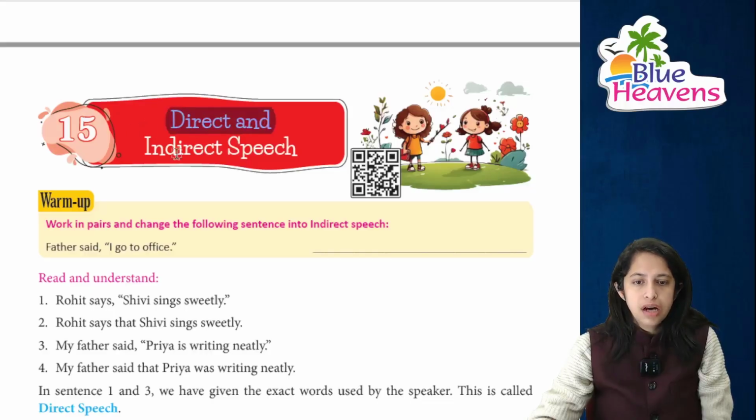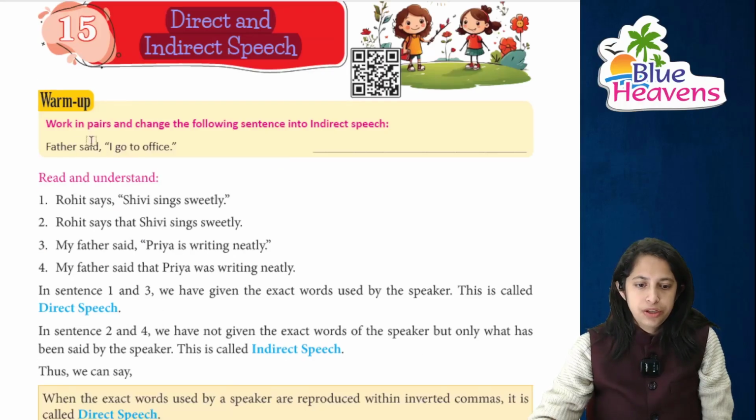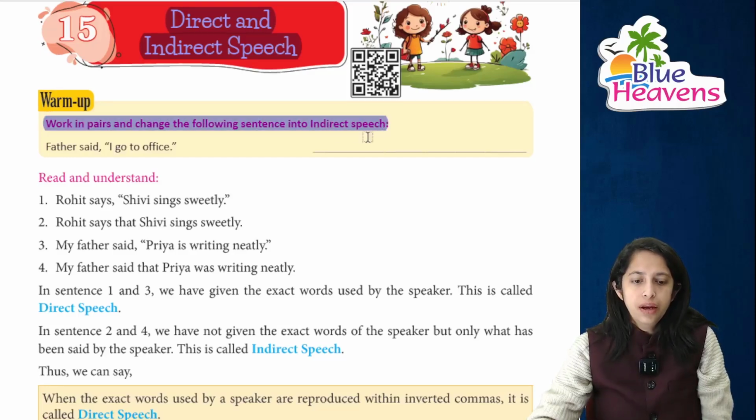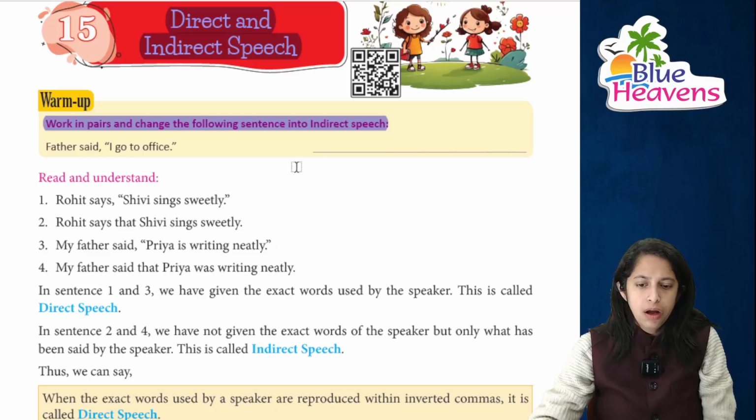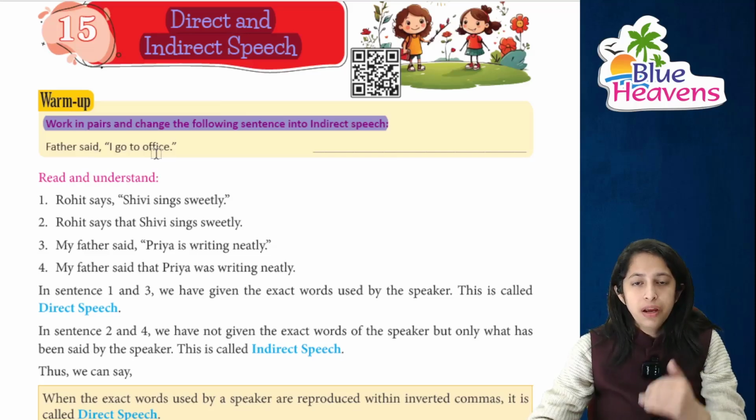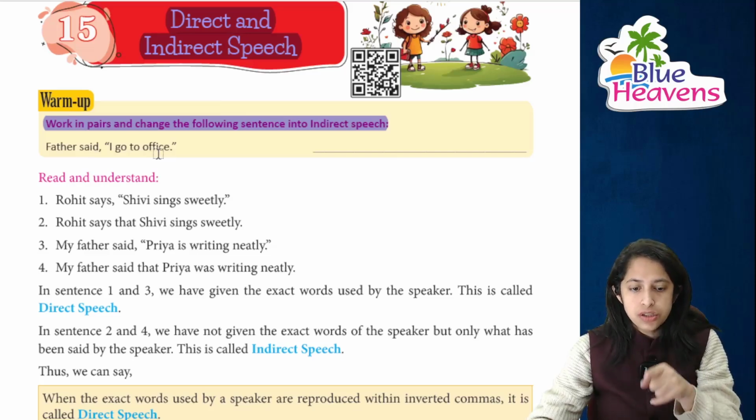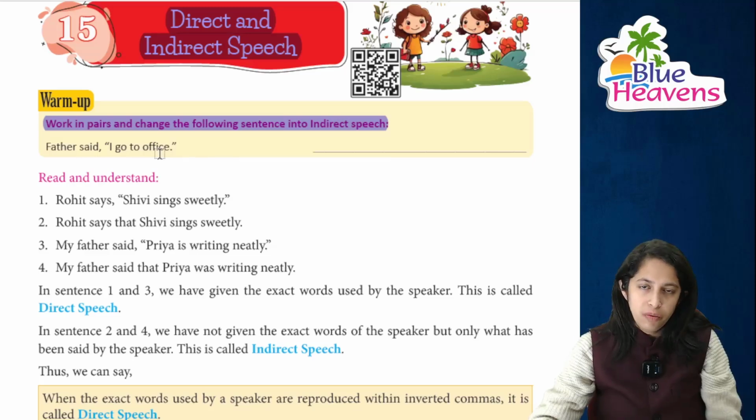So let's just begin with the title of our chapter, which is direct and, of course, indirect speech, right? You just work in pairs and write the following sentence into the indirect. जैसे कि father said I go to office. पापा बोल रहे हैं कि I'll go to office. मैं ऑफिस जाऊंगा. Now आप इसका रिवर्स कर दीजिए. Father said I go to office. अब I'll just explain you that how you have to reverse. First we just understand it and then we definitely will come on this.